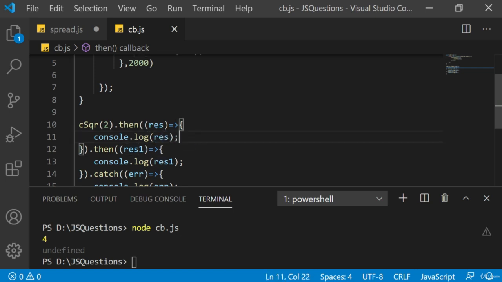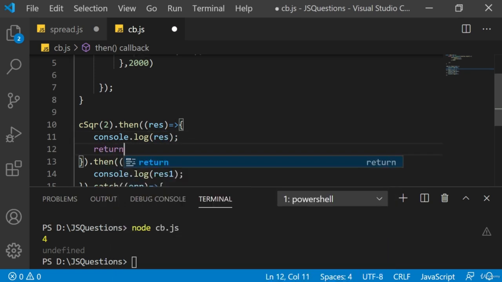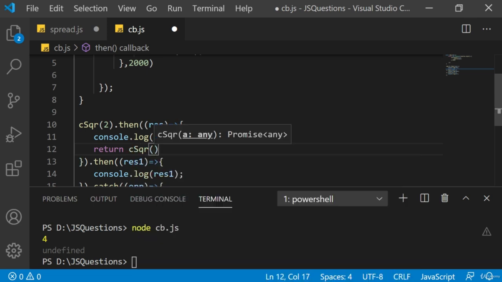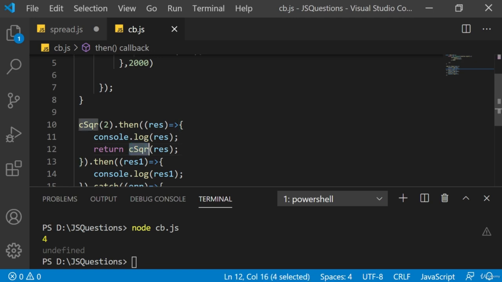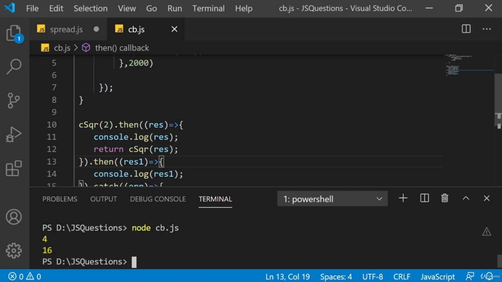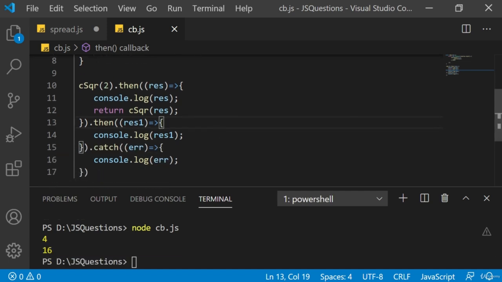So what will you do? You'll simply say return the CSQR, and here you are going to pass the result which you have retrieved in this first then. So this will return the promise, and further it is going to chain with this then. Let's run this and see how it executes. We have 4 and 16. So now you can properly chain this.